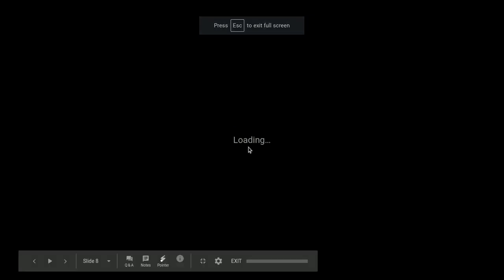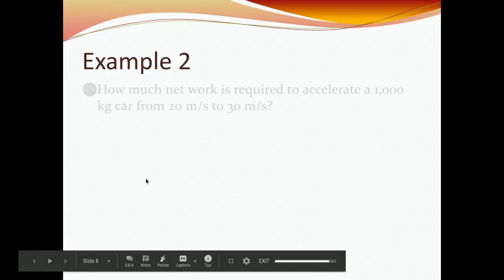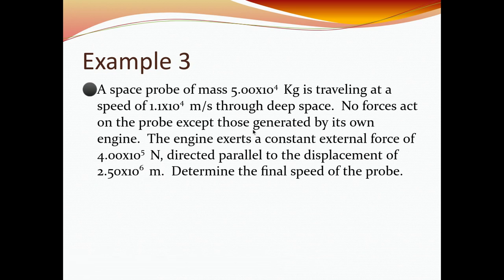Okay, you can always email me through the school account to ask any questions that you might have, or refer to your textbook, or you can collaborate with other students if you're struggling too. All right, so example 3 of our kinetic energy notes.